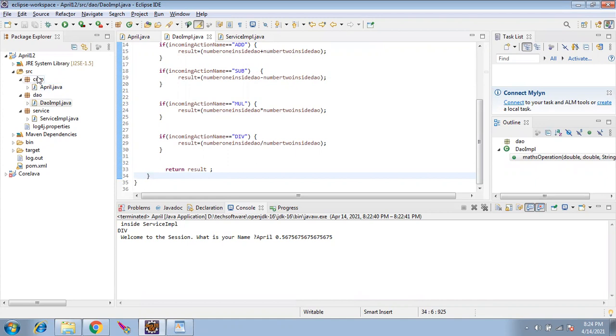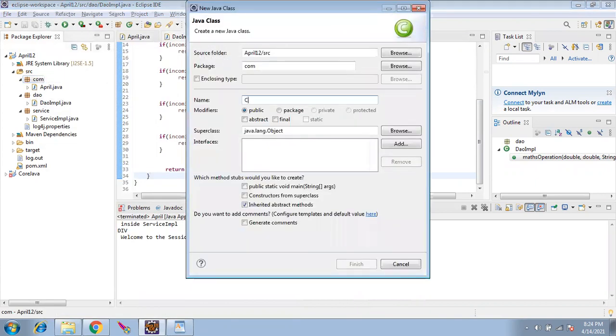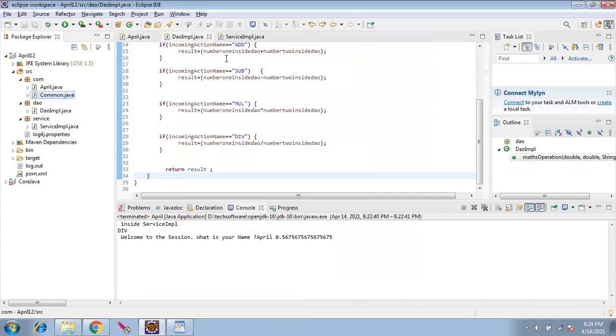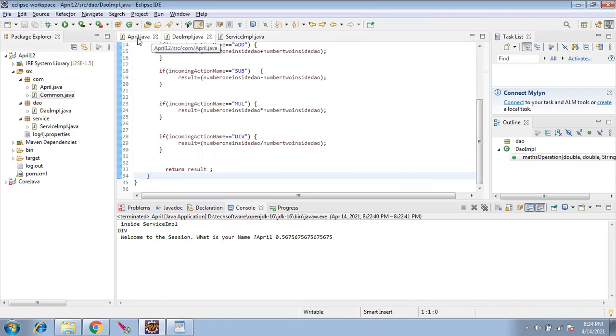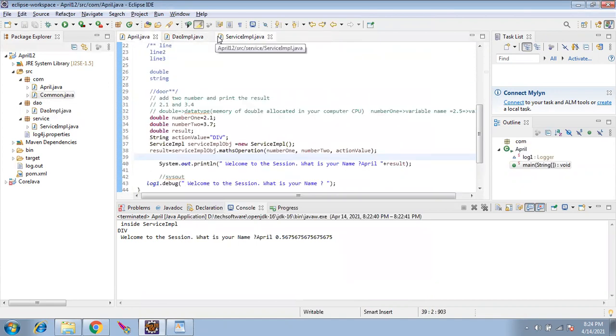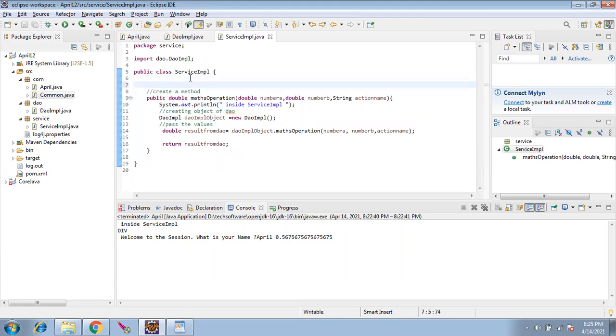First, in the common folder, I'll create one file as Common, just a class. For now, I'll leave it. Now I have three classes. In the service class, I will declare one variable as string env equal to production.